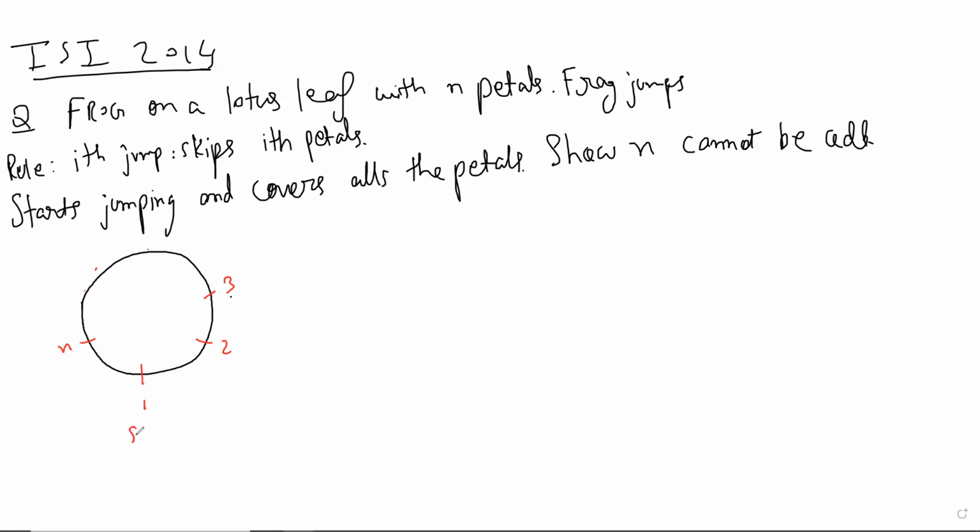So after the first jump, it will be on the third petal.